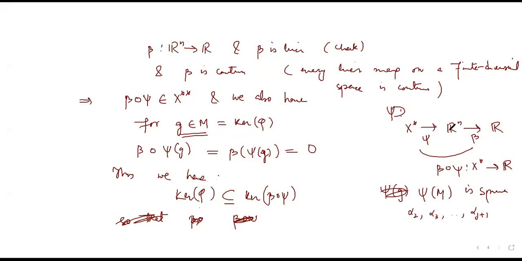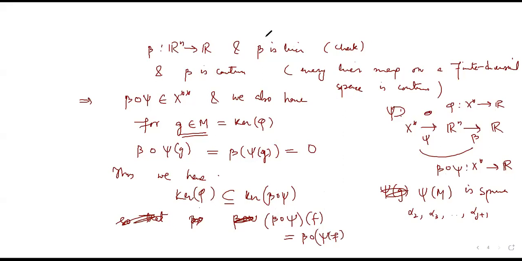P is also a map from X star to R. And I got kernel of phi, that is okay. So it is in this, and along with this, beta composition psi of f will be beta of psi of f.